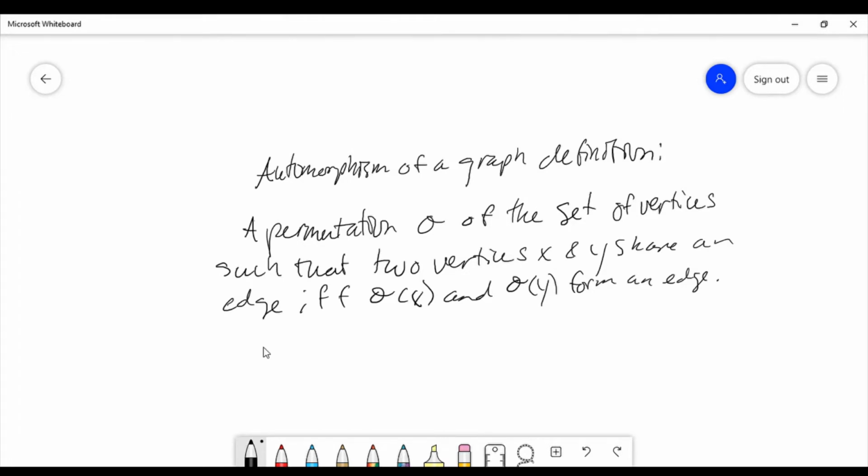An automorphism of a graph is a permutation sigma of the set of vertices such that two vertices x and y have an edge if and only if sigma of x and sigma of y form an edge. So that's a lot of words.